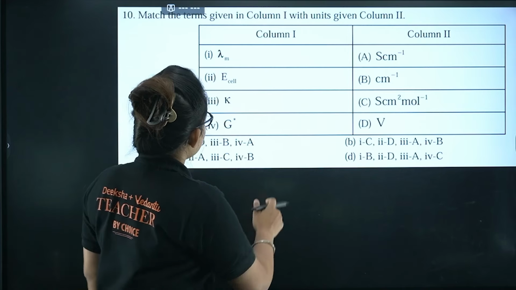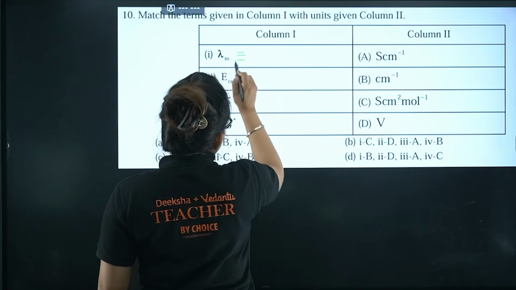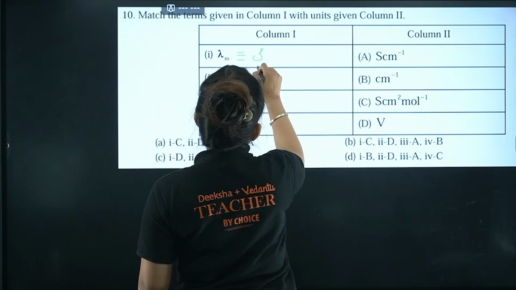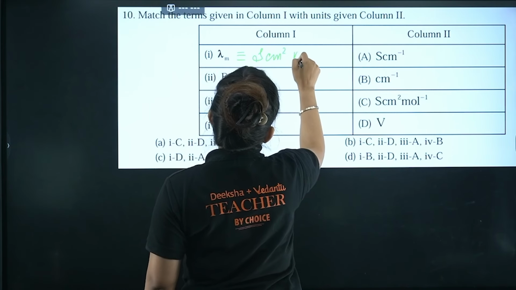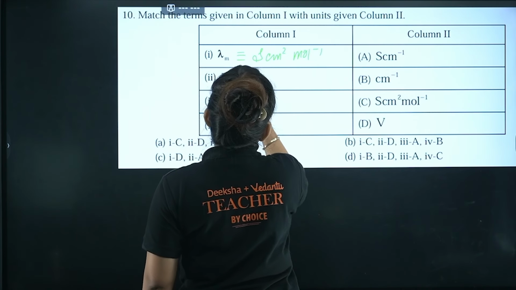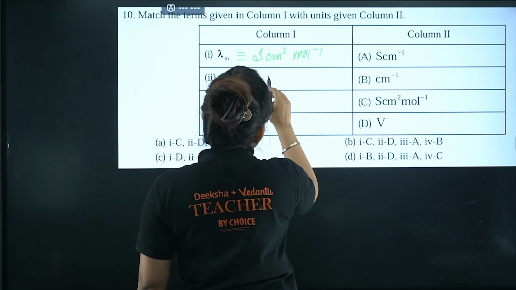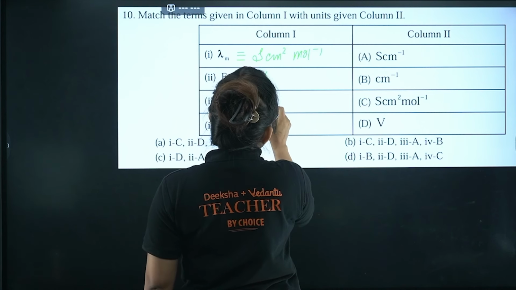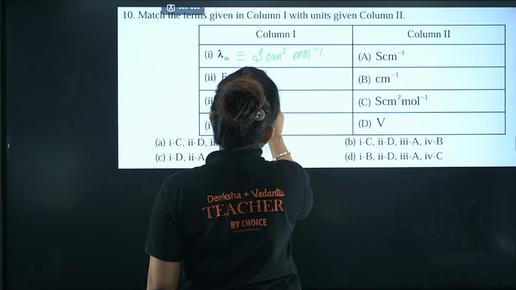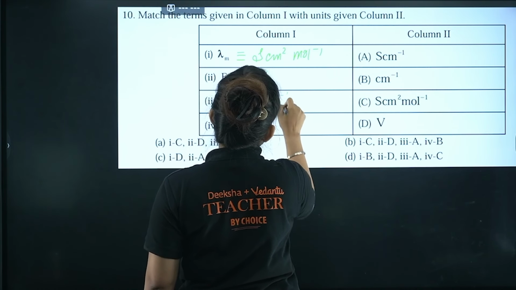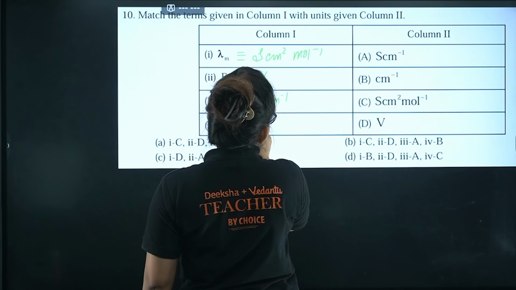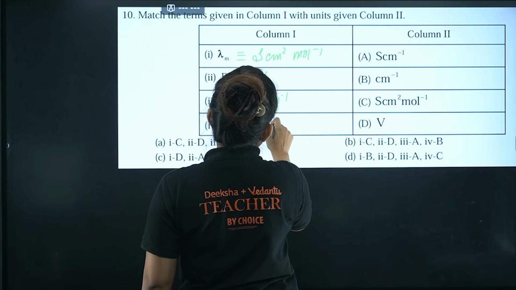So here you can see I am having lambda m. So this particular unit is Siemens centimeter square mole inverse. Okay, E cell is basically volt. Okay, kappa is basically Siemens centimeter inverse. Okay, and G star is basically centimeter inverse.